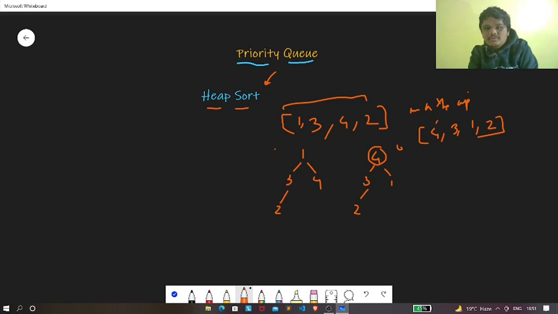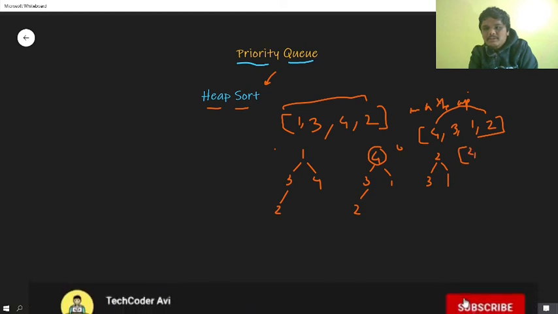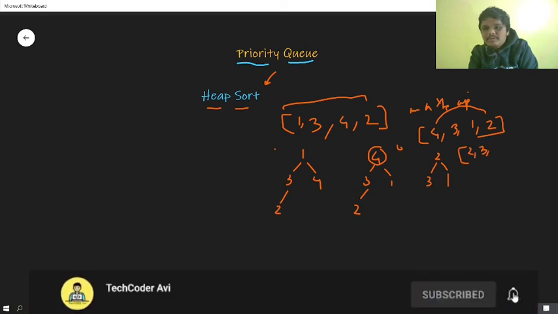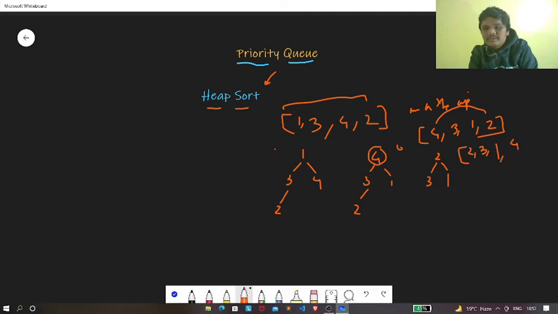So what are we going to do? We need to swap this position. After swapping it, our heap will look something like this: 2 will come over here, 3 will go over here, and 1 will go over here. After swapping, the array will change to something like this: 2, 3, 1, and 4. Since 4 is now sorted, we are not going to consider this 4 again in our heap, and then again we're going to max heapify this. If we max heapify this, our heap will look something like this.